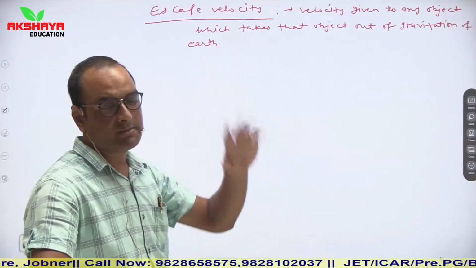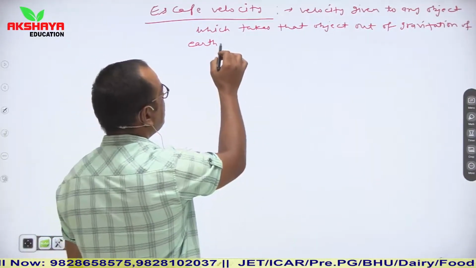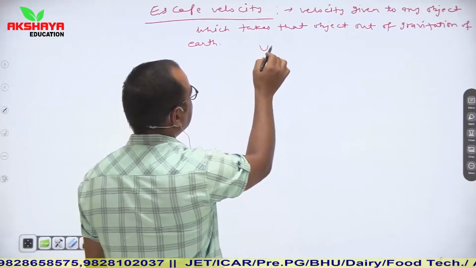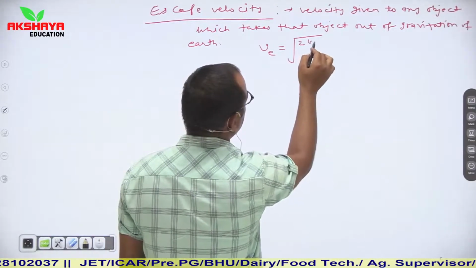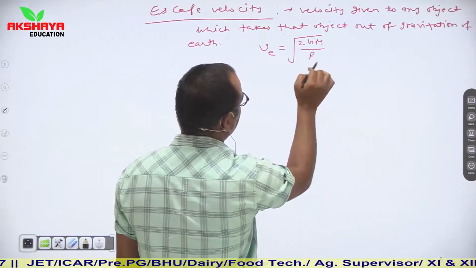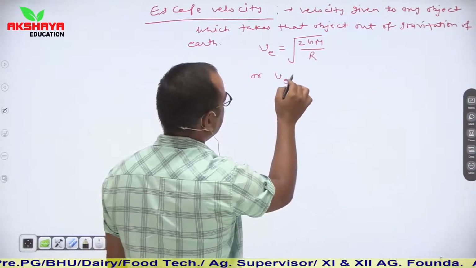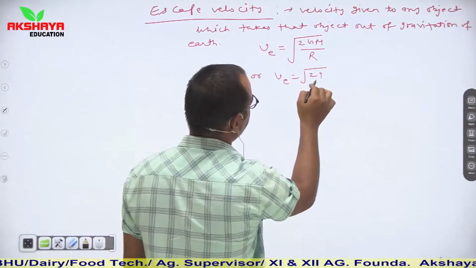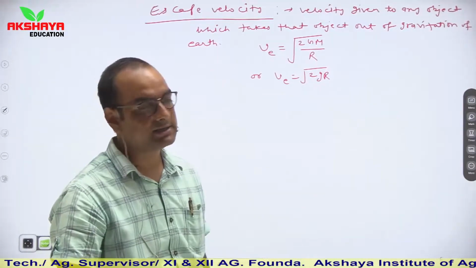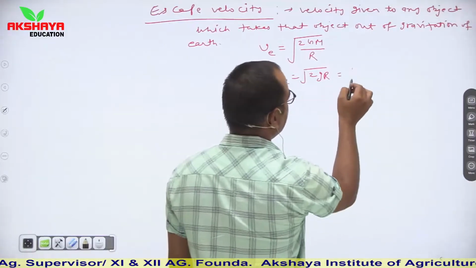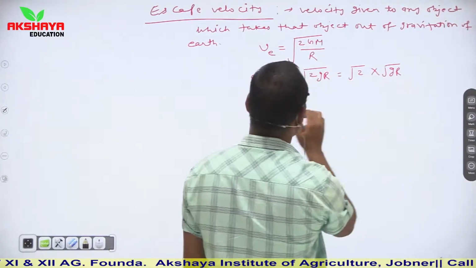it goes out of the gravitation of the earth, meaning it never returns. In that situation, the concept is that escape velocity is equal to √(2GM/r), or you can remember this relation, and you can say ve is equal to √(2gR). If you are asked the relation between orbital velocity and escape velocity, then we can say √2 into √(gR), and √(gR) is equal to orbital velocity.